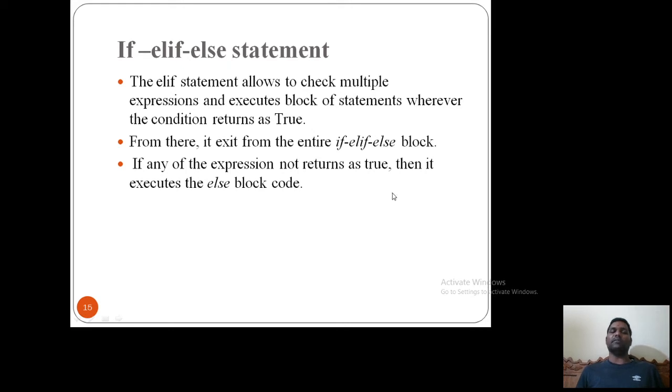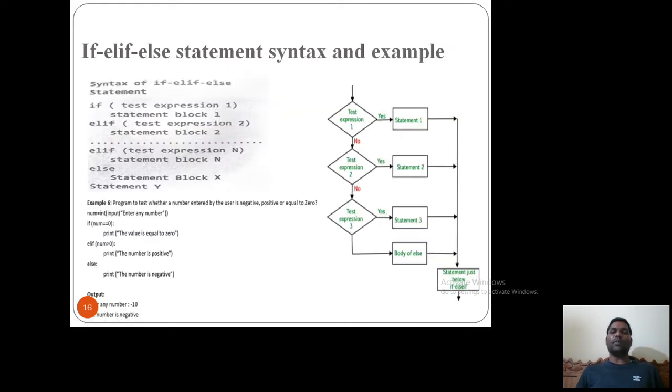Now we'll see the block diagram of the if, elif and else statement. First it will go to test expression 1. If it is yes, it will execute the statement 1 block. If no, it will check test expression 2. If it is true, then it will go to statement block 2. If that's also no, then it will check test expression 3.